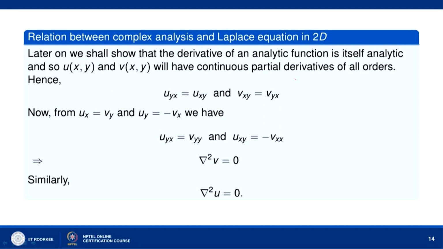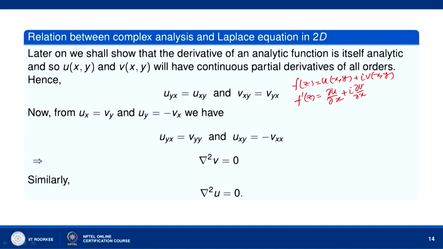So, because of that, if f(z) is equal to u(x,y) plus i v(x,y), okay, we have seen that if f(z) is analytic and f(z) is equal to u(x,y) plus i v(x,y), then f'(z) is u_x plus i v_x.